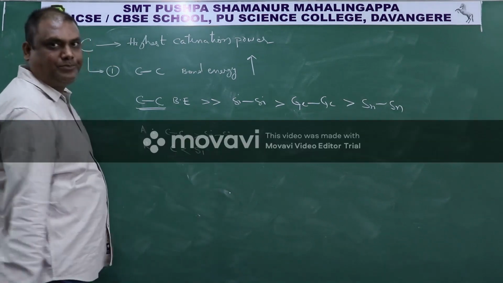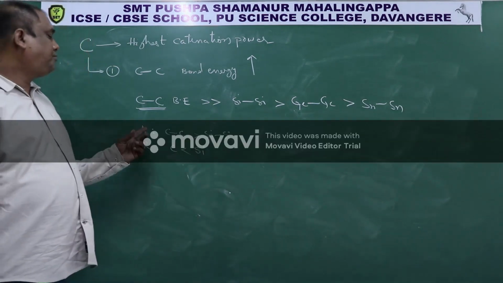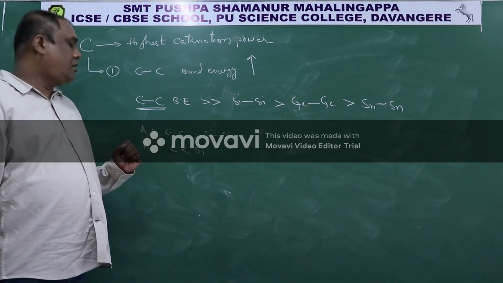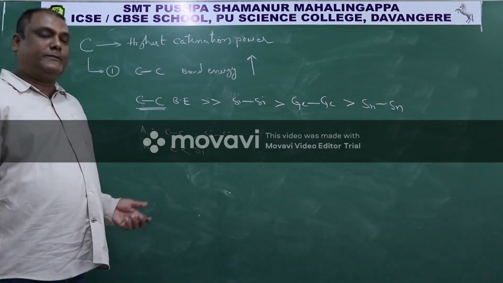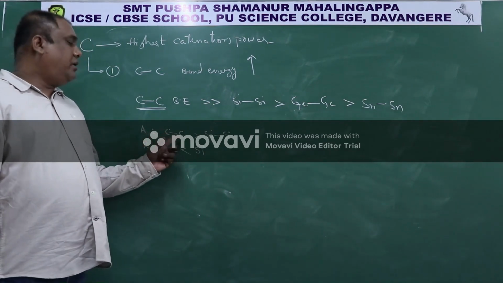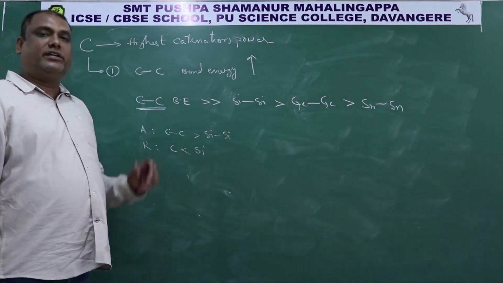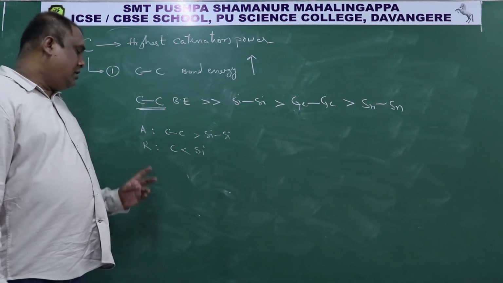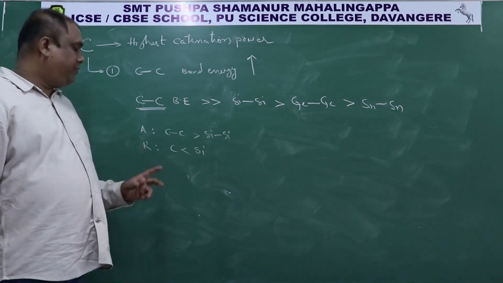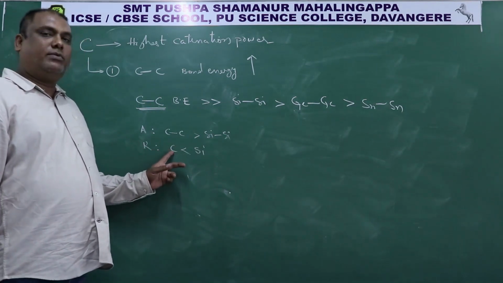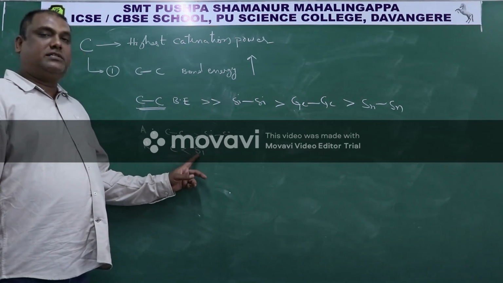This is an assertion-reason type question. Carbon-carbon bond energy is greater than silicon-silicon bond energy is statement 1. The reason is another statement: atomic size of carbon is less than atomic size of silicon.